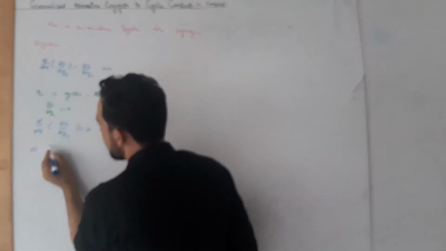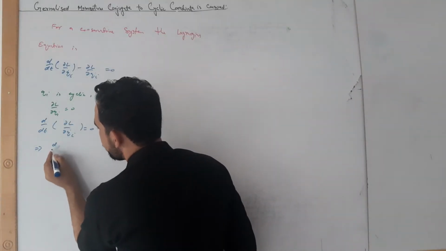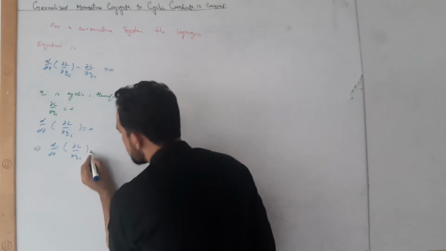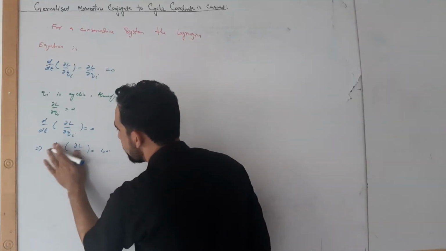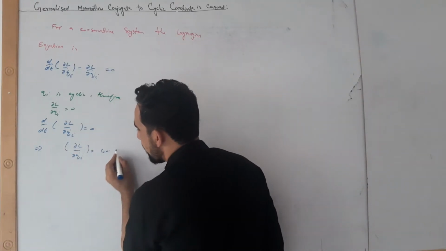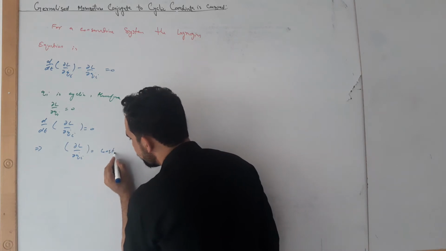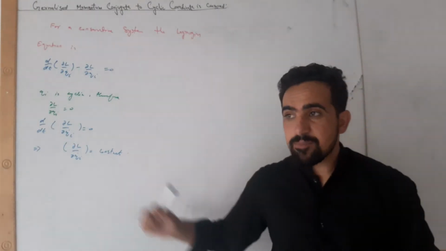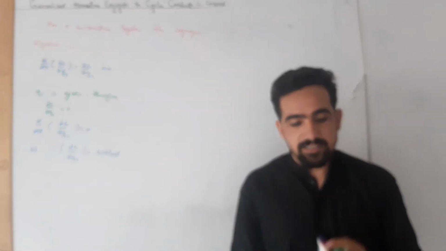This implies that partial L by partial qi dot is equal to constant. This partial L by partial qi dot, in the previous topic we said that it is the generalized momentum.